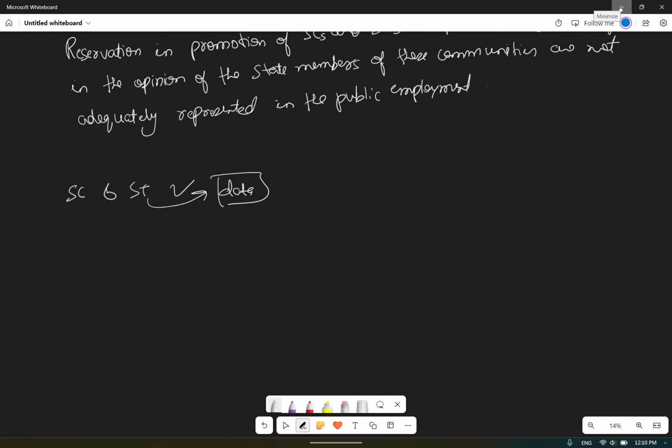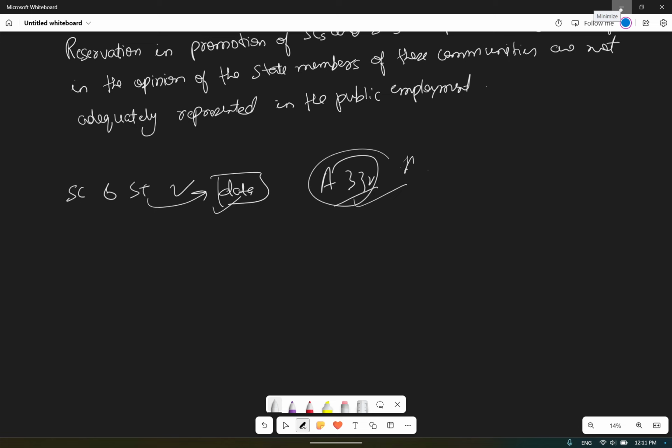Okay, and it should not affect the efficiency in the administration, that is, it should not affect Article 335. So they have to fulfil those things. So within M. Nagaraj versus Union of India, three constitutional requirements came up: SCs and STs are socially backward, so we have to provide the data for it; provide the data that they are not adequately represented in public employment; and third, we have to prove that it is not compromising efficiency in the administration. Okay, in that case only will we give the reservation.